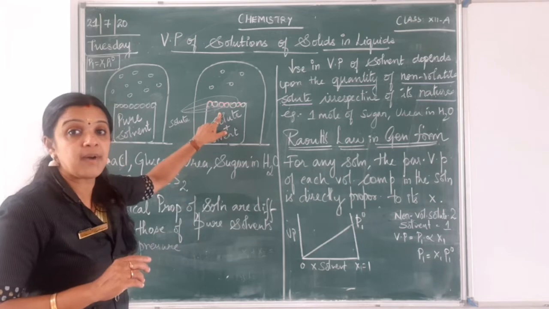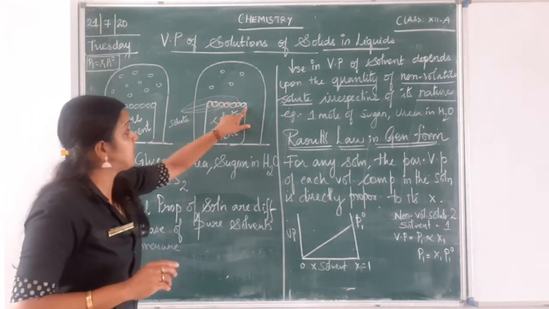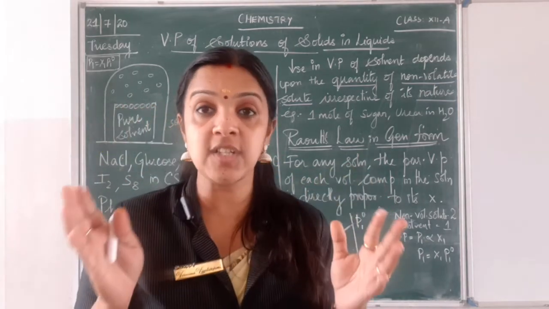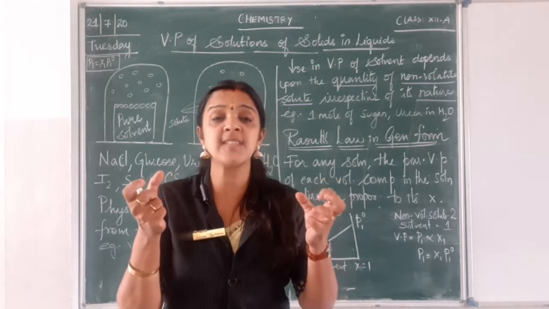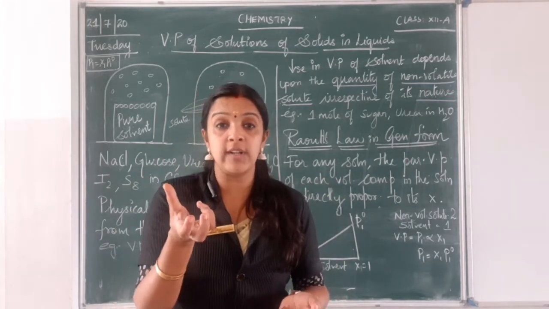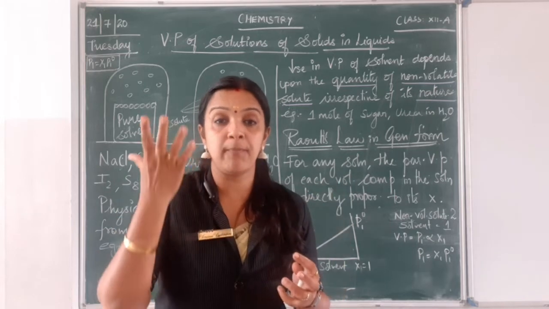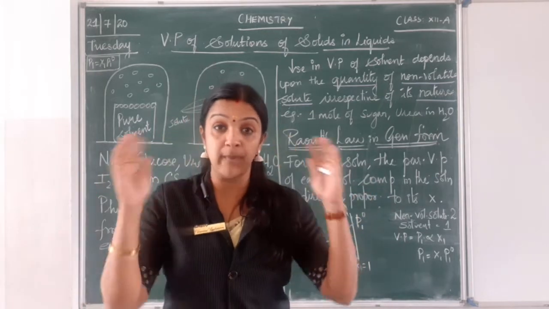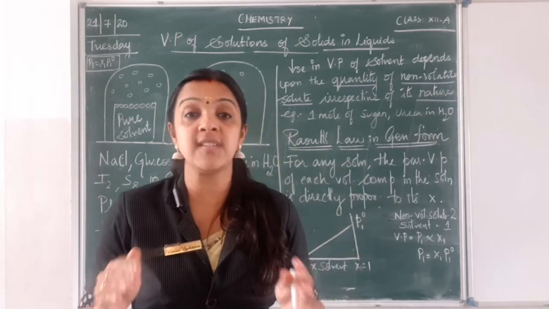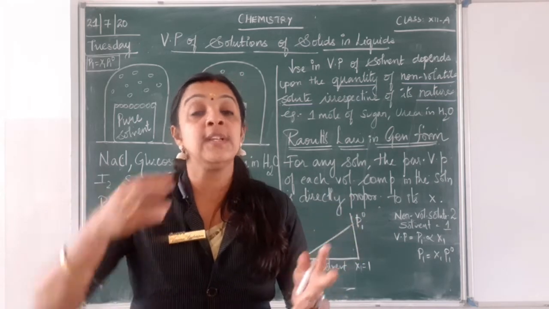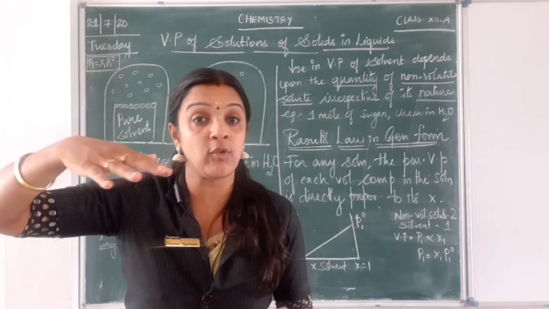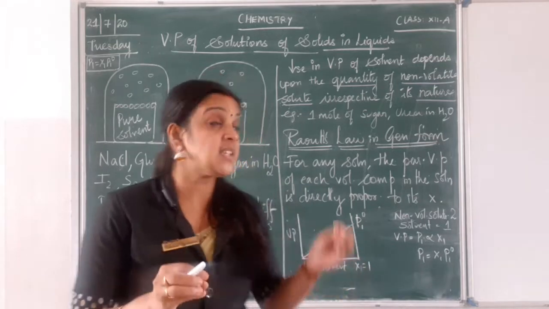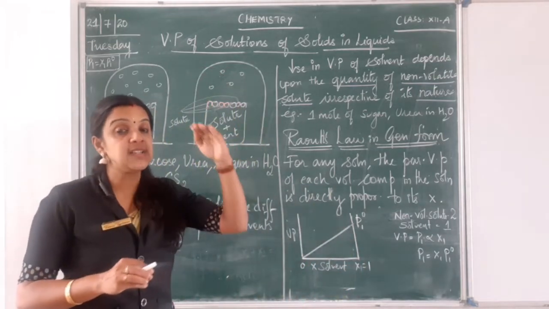You can see a pink color I have marked here, and I have put here solute. Out of 7 molecules present at the surface level, I have 4 molecules of solute which are non-volatile in nature. So just think, children, those solvent molecules which need a space to get vaporized are being occupied by non-volatile solute. The space required by the solvent molecules is not enough, right? The number of solvent molecules which have to vaporize has come down because those positions are occupied by my non-volatile solute.